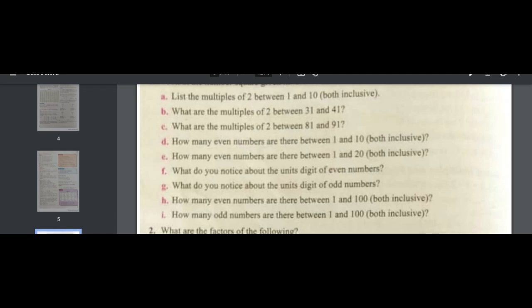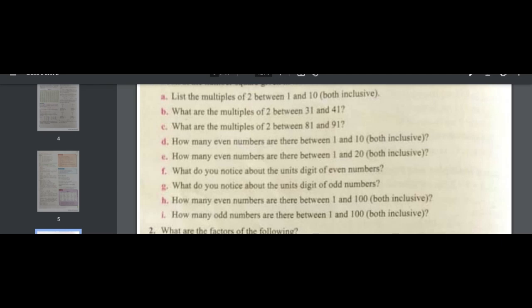To find the factors of any number, we have to check in which numbers' tables that number is present, that is, which numbers exactly divide that number. For example, let's start with the factors of 12, the easiest one.